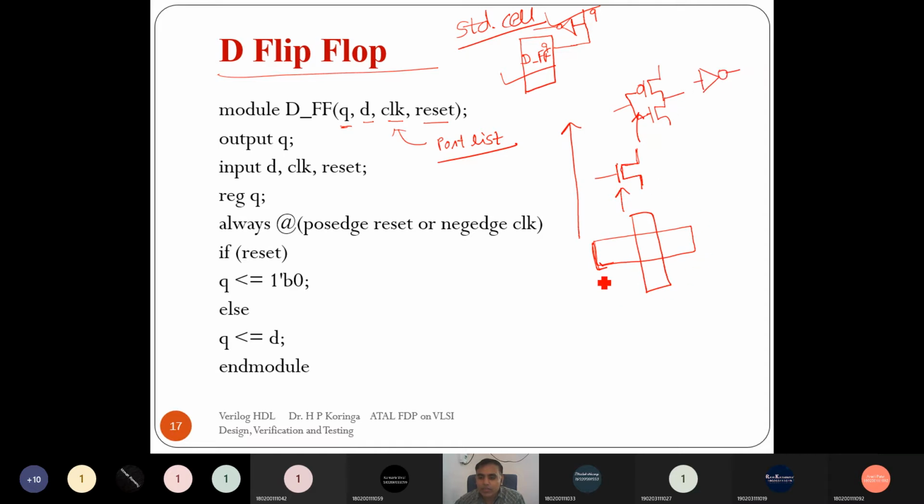So here the approach is from the layout to the standard cell. So it is a bottom-up approach, which means the bottom-up design methodology is used to design a standard cell, and using the standard cells we can construct any complex digital design. At that time the top-down design methodology is used, right? So on the backend side the bottom-up design methodology is used. Any questions so far on the top-down design methodology and bottom-up design methodology?